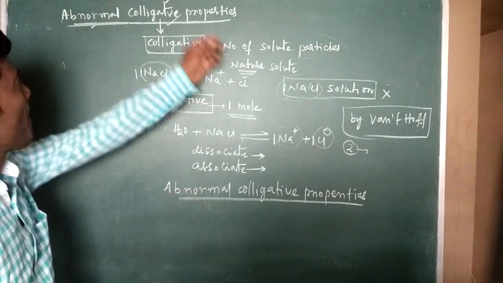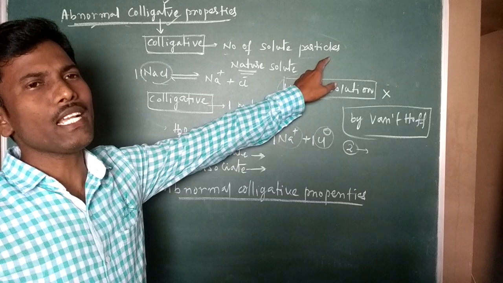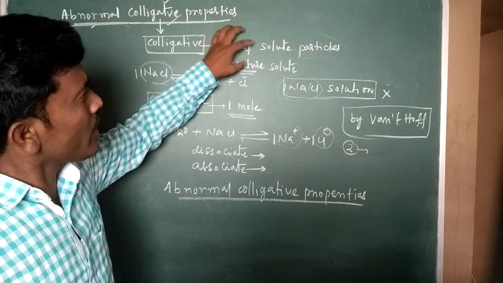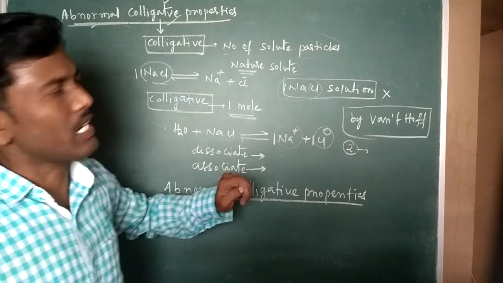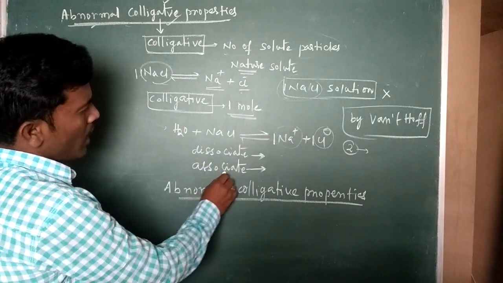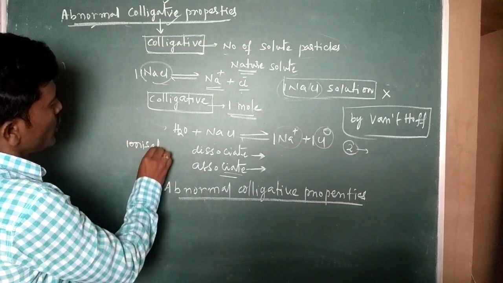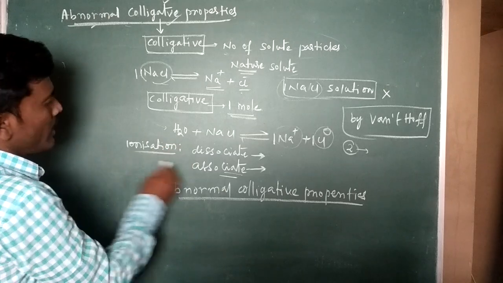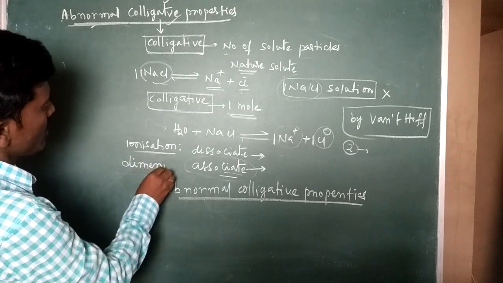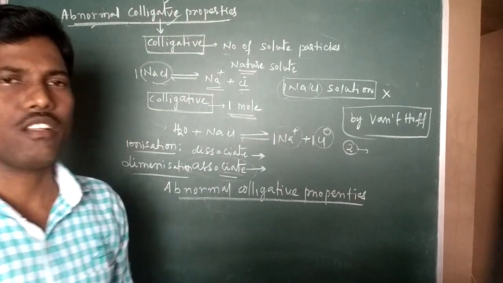Once again, colligative properties means those properties which depend on the number of solute particles irrespective of the nature of the solute. But here the colligative properties do not depend on the number of solute particles. They depend on either their dissociated ions or their associated ions. Otherwise we can say they can proceed to ionization, dimerization, trimerization, tetramerization or polymerization, whatever it may be.